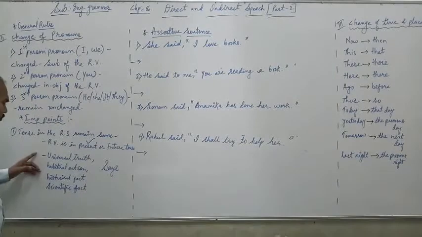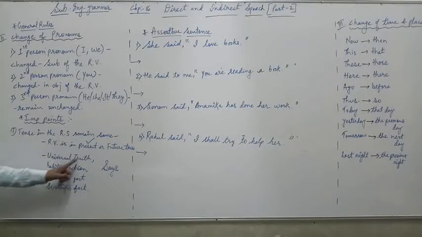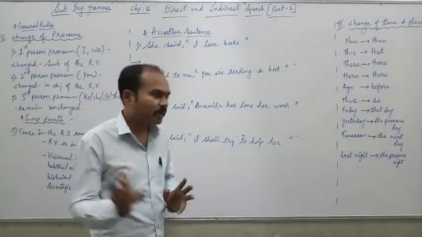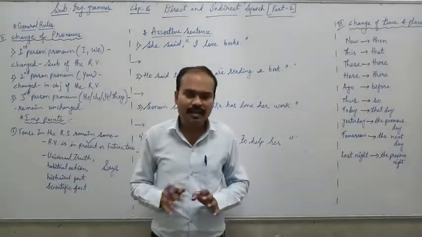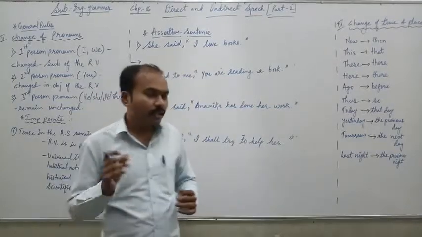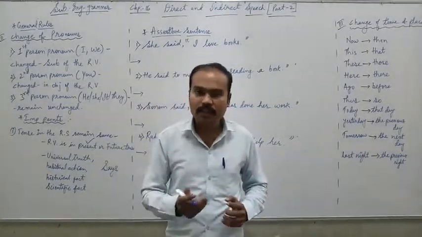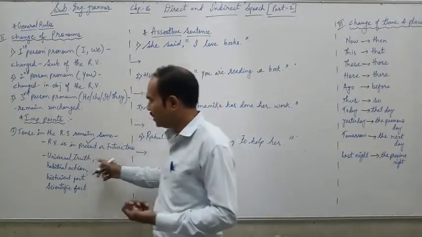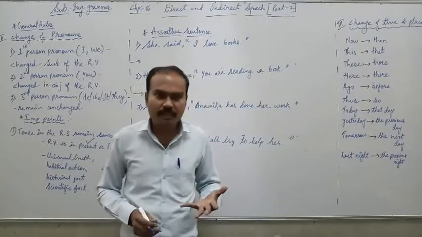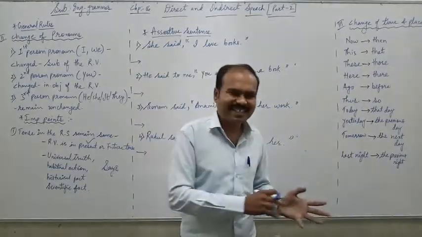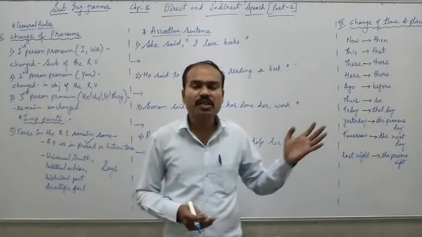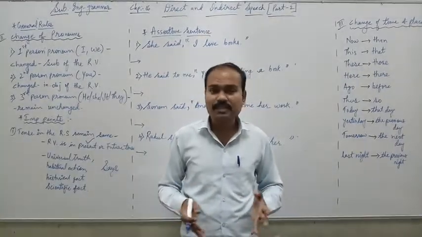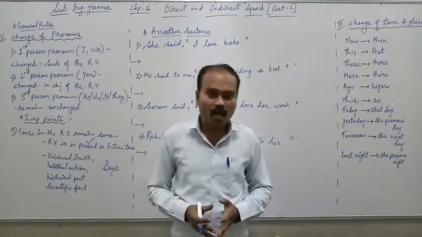Then further, some sentences are regarding universal truth and habitual action, meaning those actions which repeat and never end. For example, the earth revolves around the sun. This is a habitual, repeated action, or a universal truth. We cannot change this action into past tense, like the earth was revolving around the sun. Why? Is it not revolving right now? Yes, it is revolving right now also.